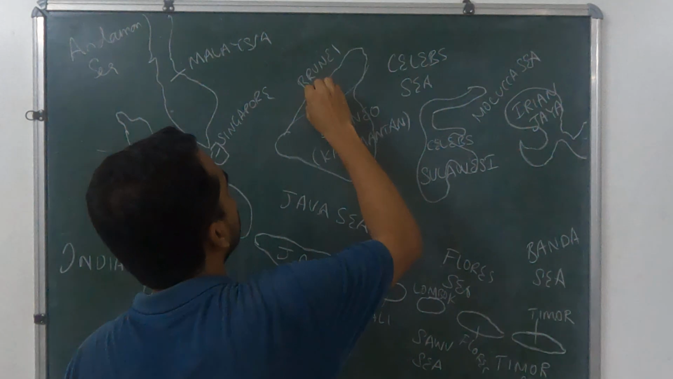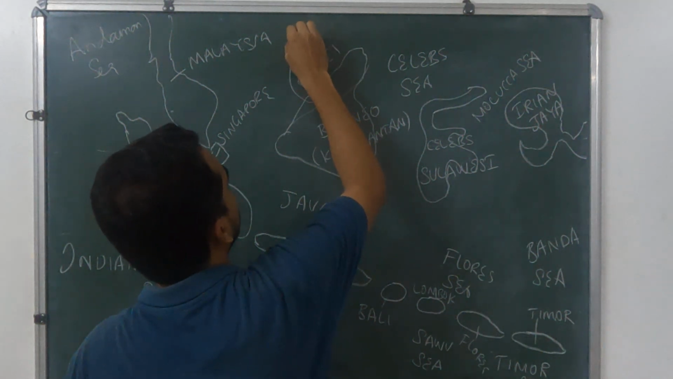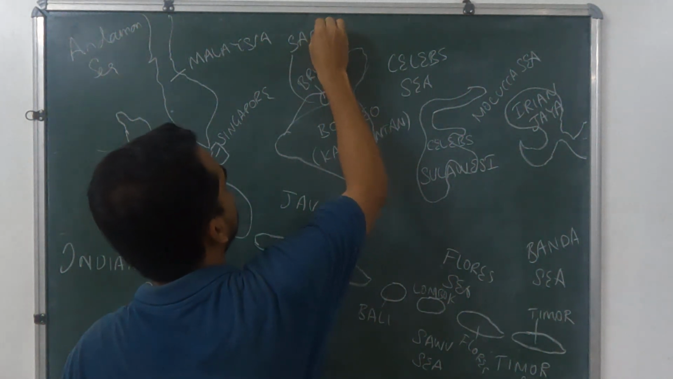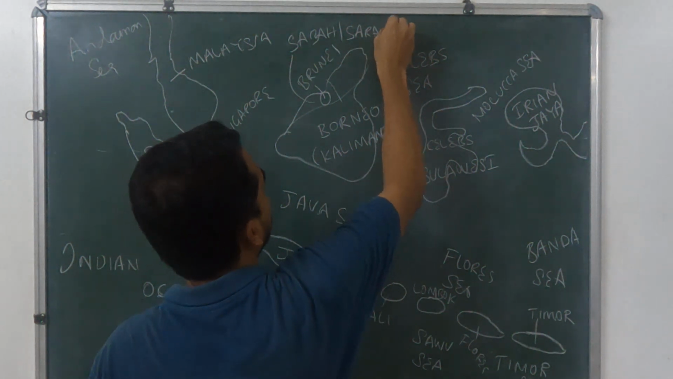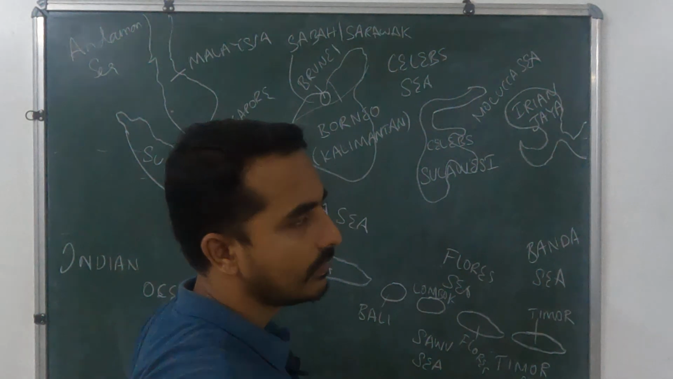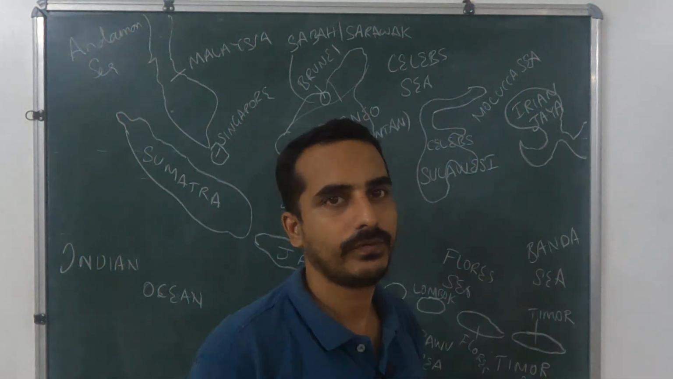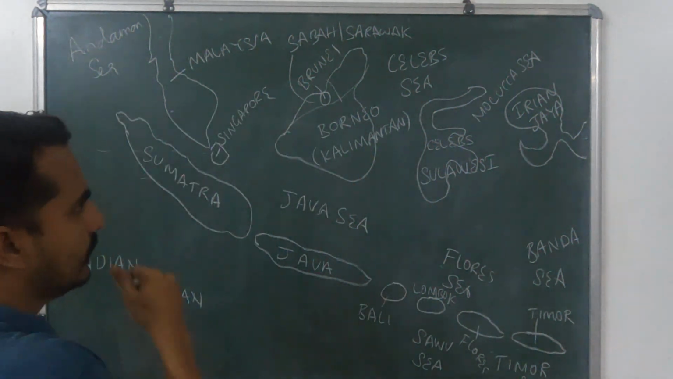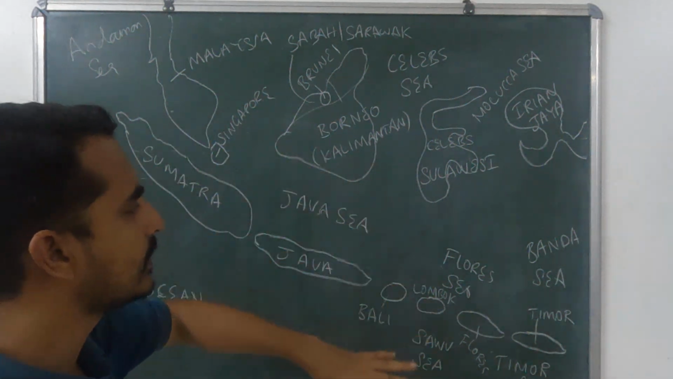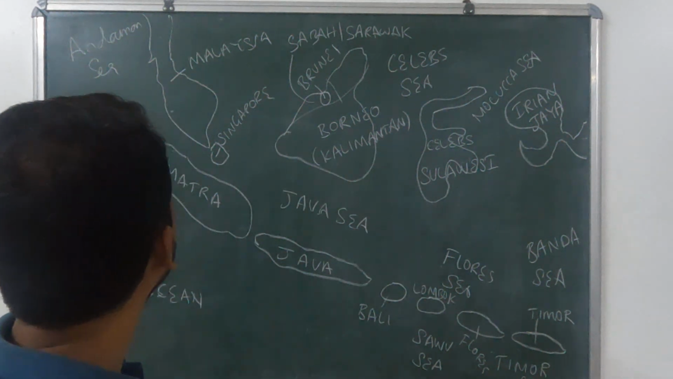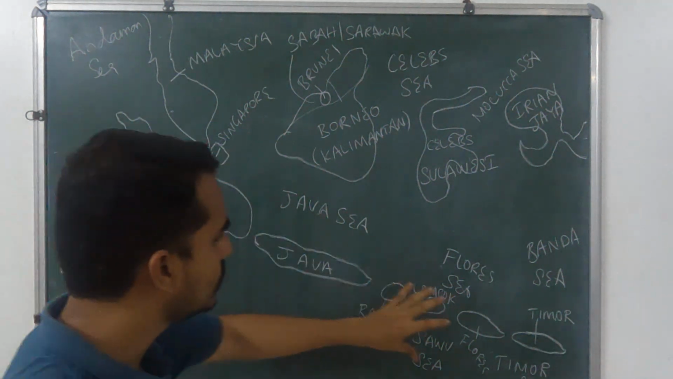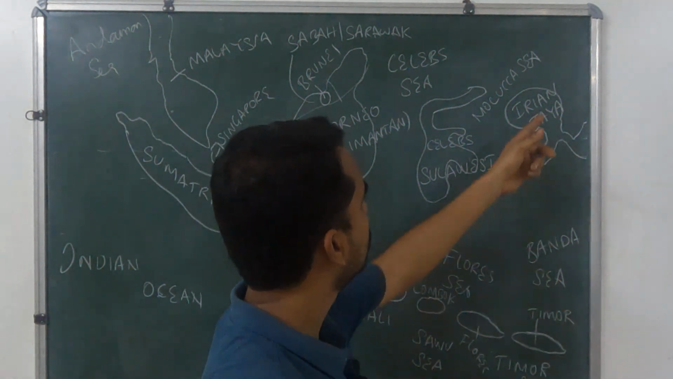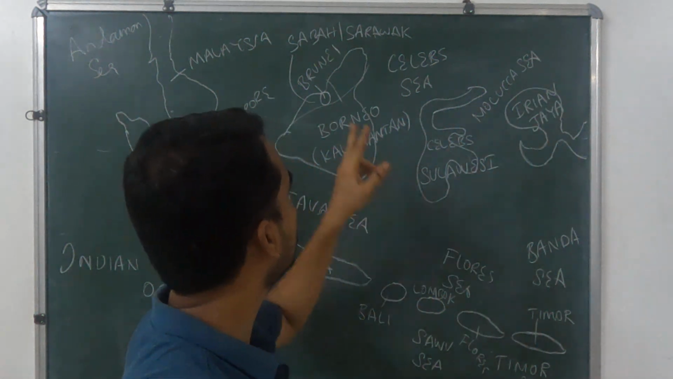It is Sabah and Sarawak. Sabah and Sarawak provinces belong to Malaysia. Okay, so these are the important countries and islands. Okay, so here the major countries are Malaysia, Singapore, Indonesia, Timor, and Papua New Guinea here, and Brunei.